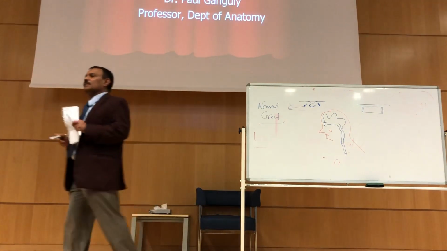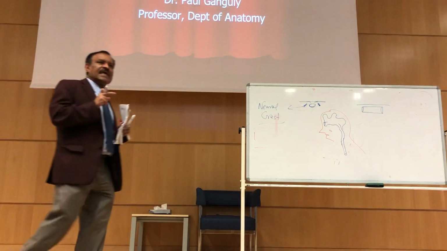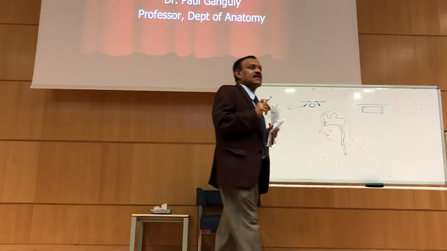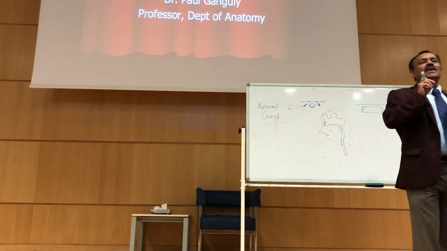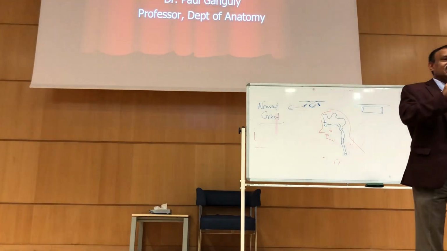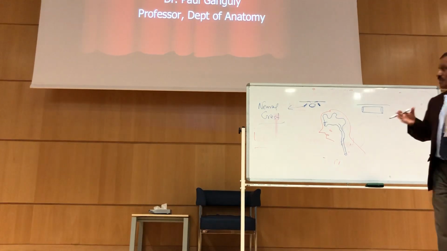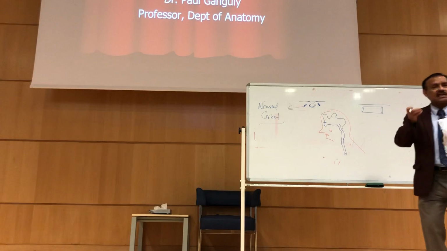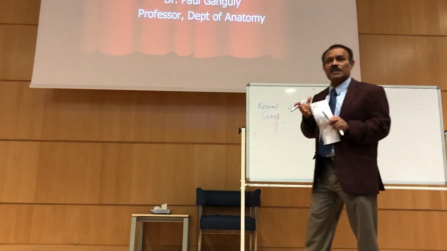You can write it down. Derivatives of the ectoderm are the skin, brain, spinal cord, and neural crest. I just added one more thing, neural crest. Now this crest, fortunately, you are the medical students of the 21st century. Not in my time, 100 years back. Those days we did not know even what is a neural crest. But now the research is going through the neural crest. A lot of people get Nobel Prize.